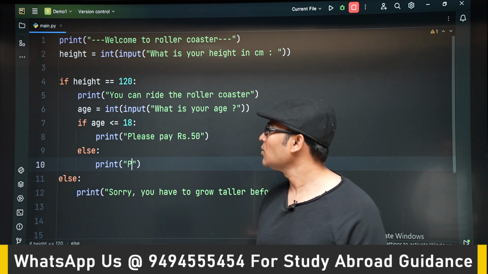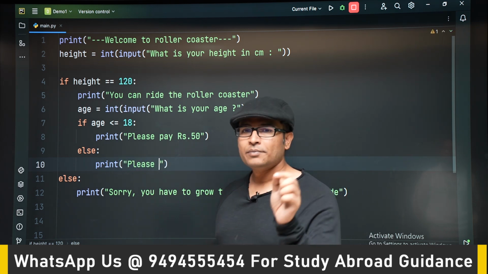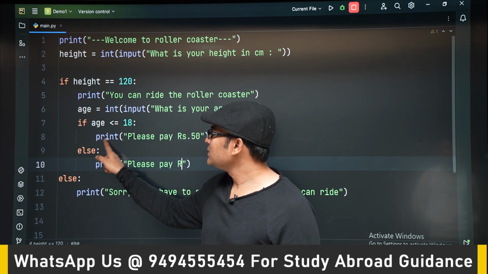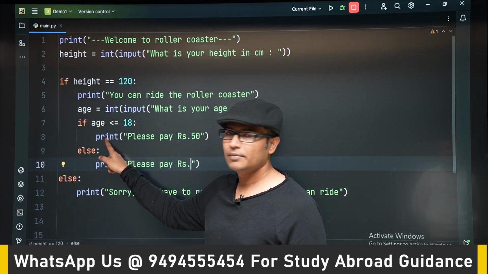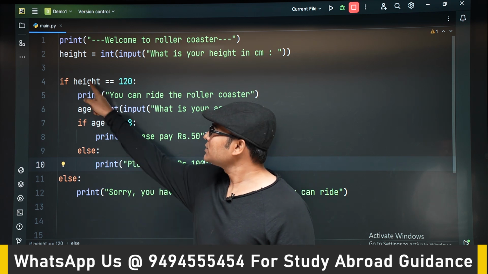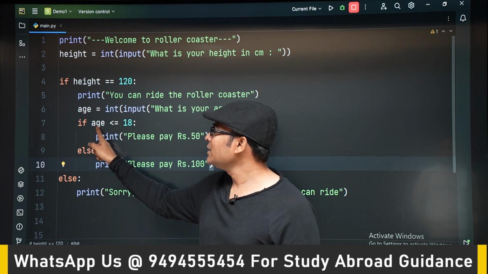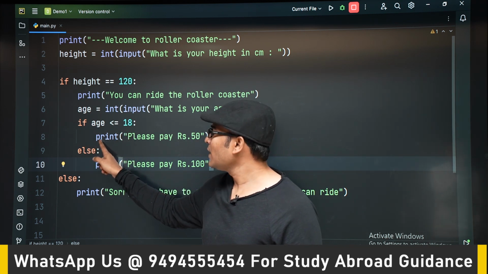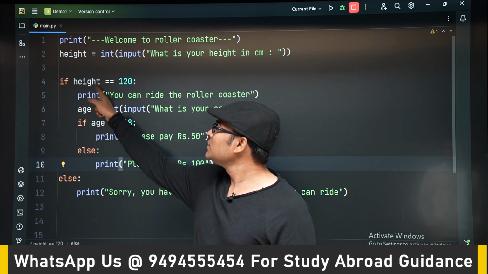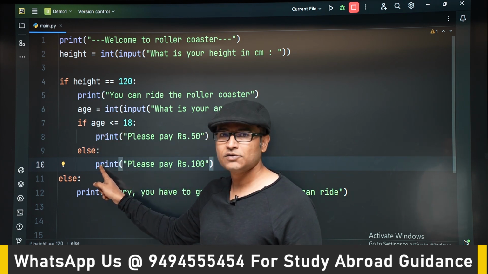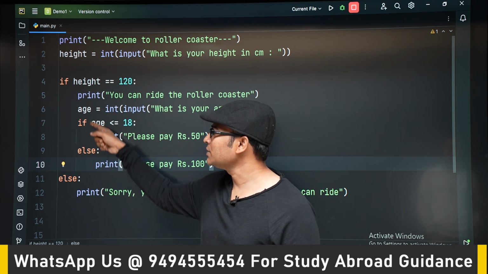Just an example. Now, if you observe one thing here clearly, if I have to reach this print statement, first this condition has to be true, and then this condition has to be true, then only I will reach it. If this condition is true and this condition is false, then I will be going to else. So that is the advantage of using nested if else.